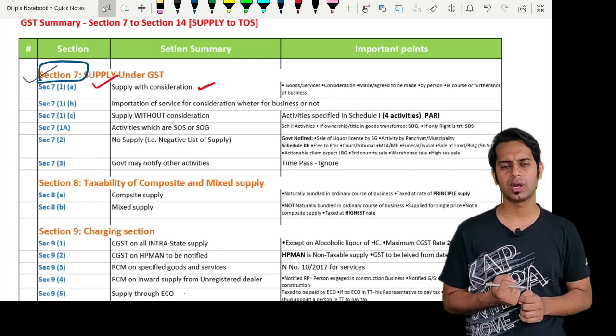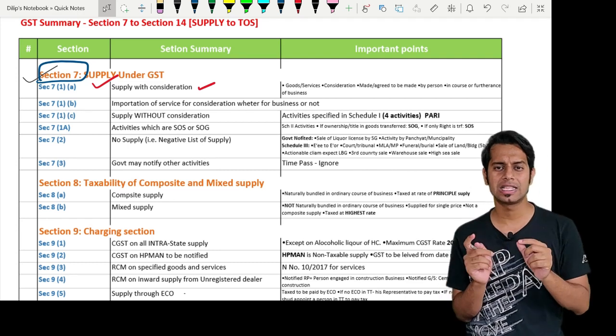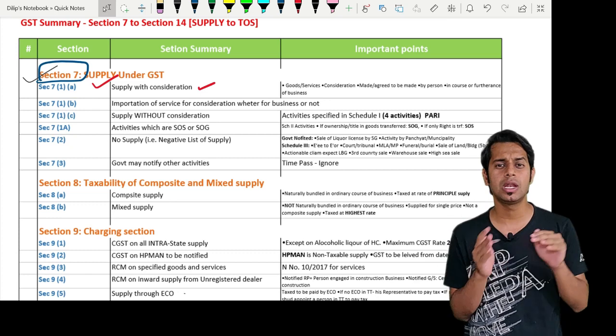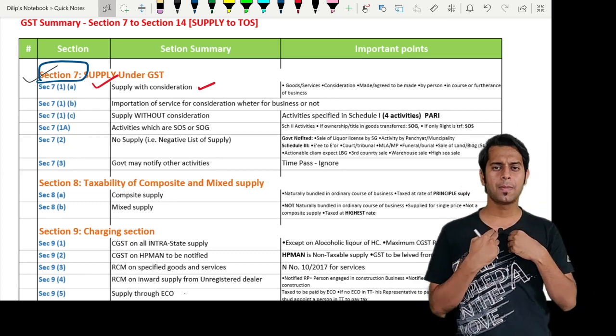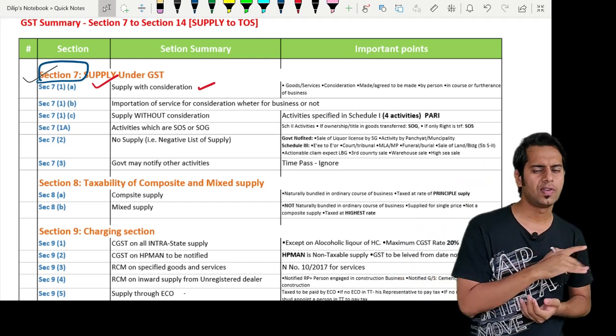What is section 7 subsection 1 clause A telling? Supply includes all forms of supply of goods or services or both, such as sale, transfer, barter, exchange, lease, license, rental, disposal, made or agreed to be made by a person for a consideration in the course or furtherance of business. In the course or furtherance of business.